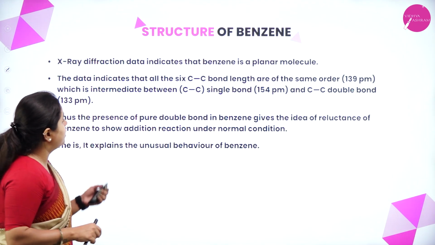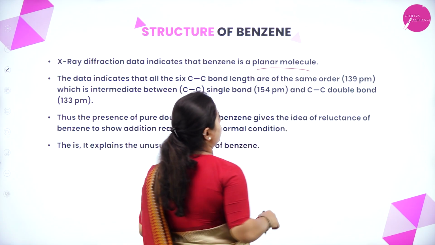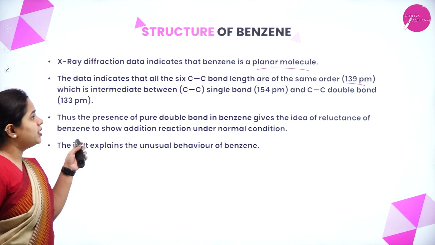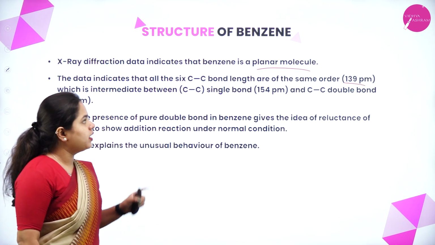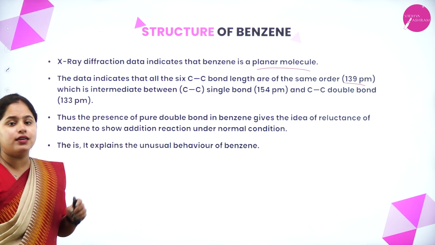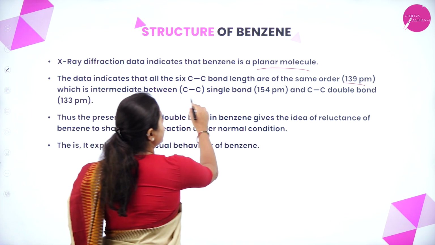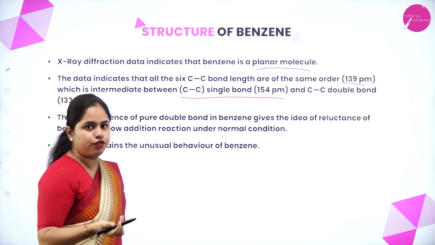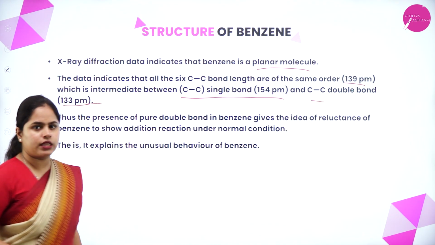Now the X-ray diffraction data indicates that benzene is a planar molecule. The data indicates that all 6 carbon-carbon bond lengths are of the same order, that is 139 picometer, which is intermediate between the carbon-carbon single bond, which has a bond length of 154 picometer, and the carbon-carbon double bond, which has 133 picometer.